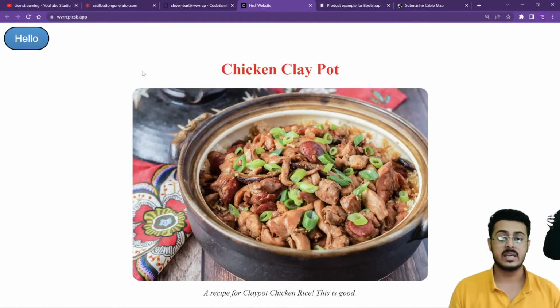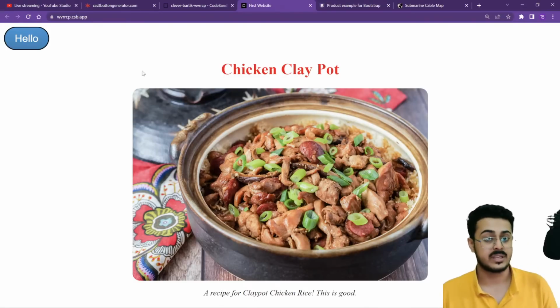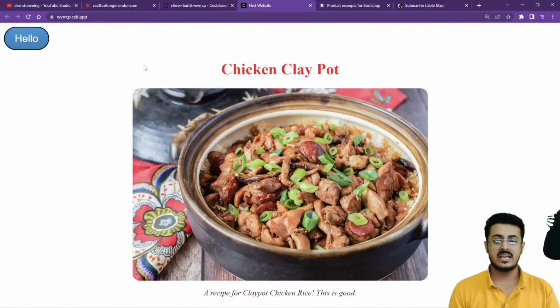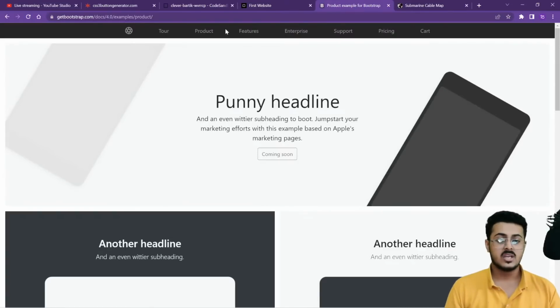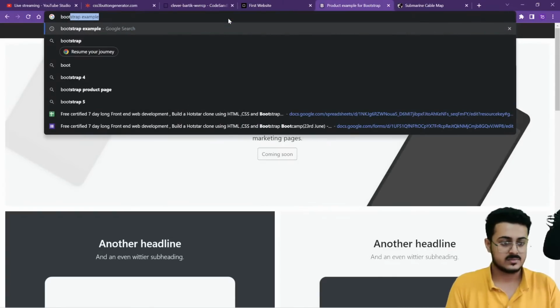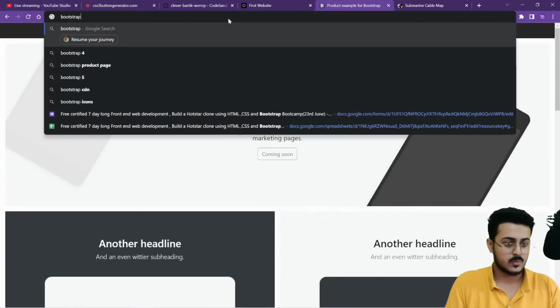Now this is an overkill. This is a very difficult job for us. This entire hard work that you have to put in to create that button has been reduced by a tool, our Bootstrap. Bootstrap is a front end library. So let us look at this. Let us search for Bootstrap on Google, right over here.